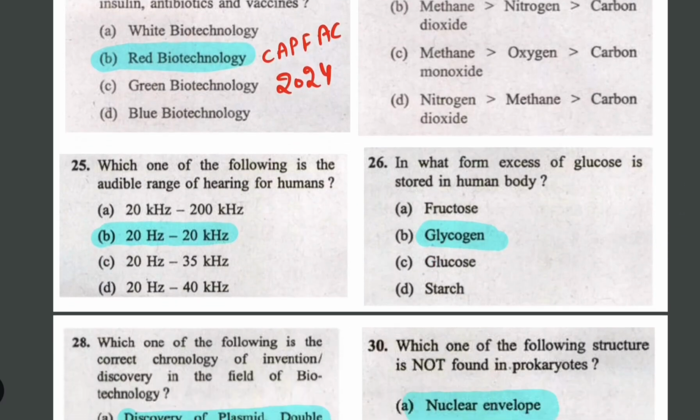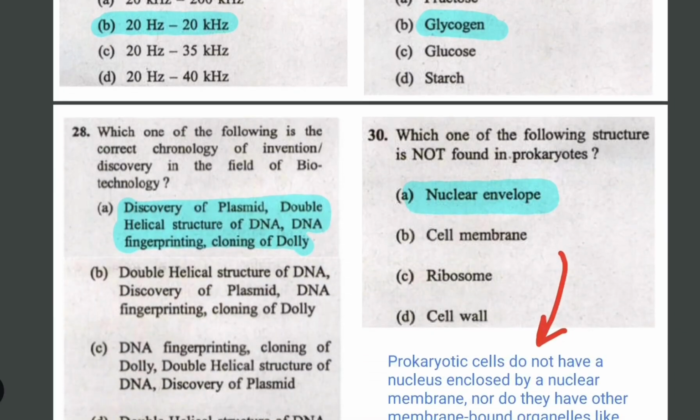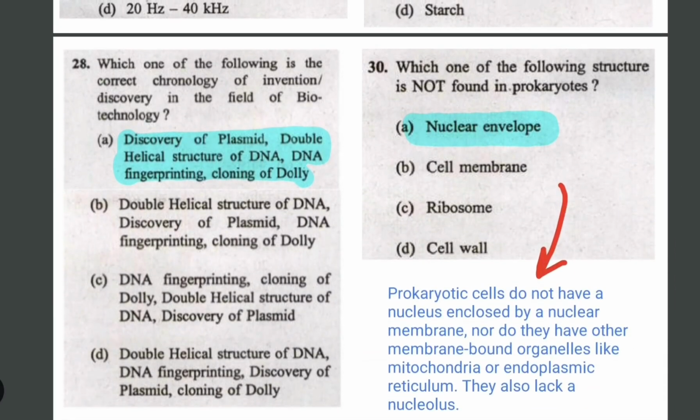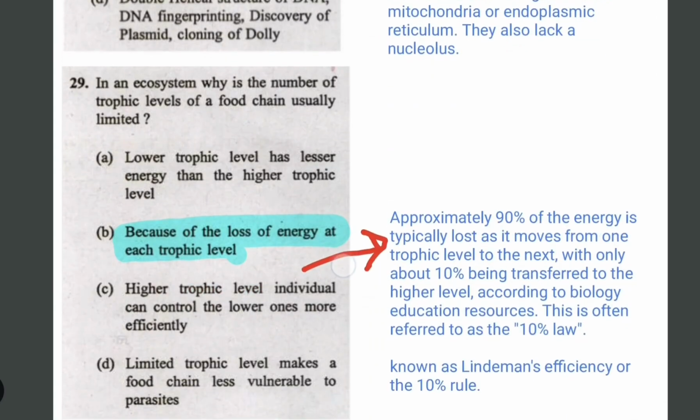And then this has also been repeated so many times. Excess glucose is stored in the human body in the form of glycogen. Just remember this. Then the next question was on discoveries, where we have to arrange them in chronological order. I have given value addition in the coming pages.